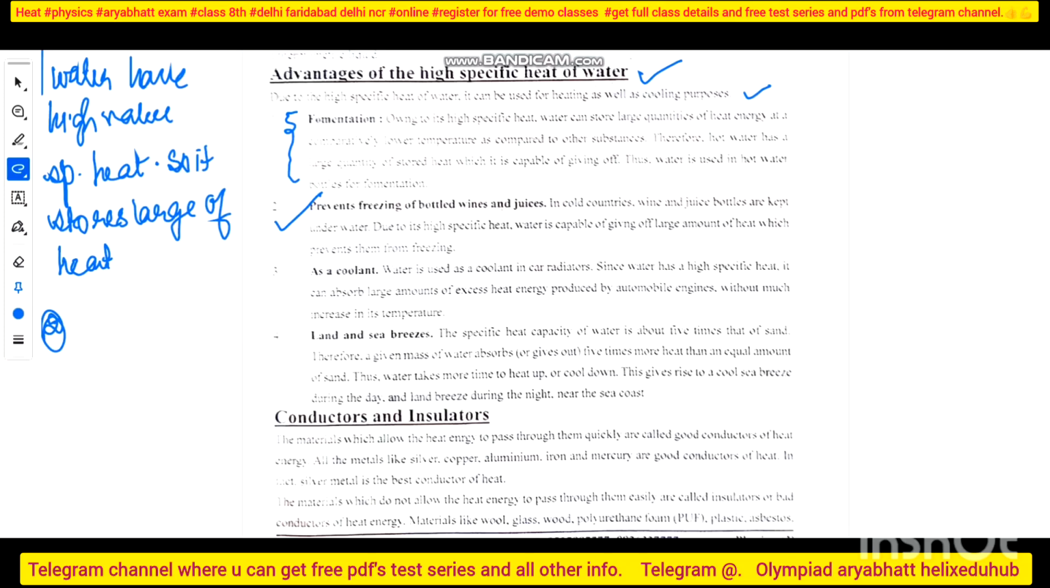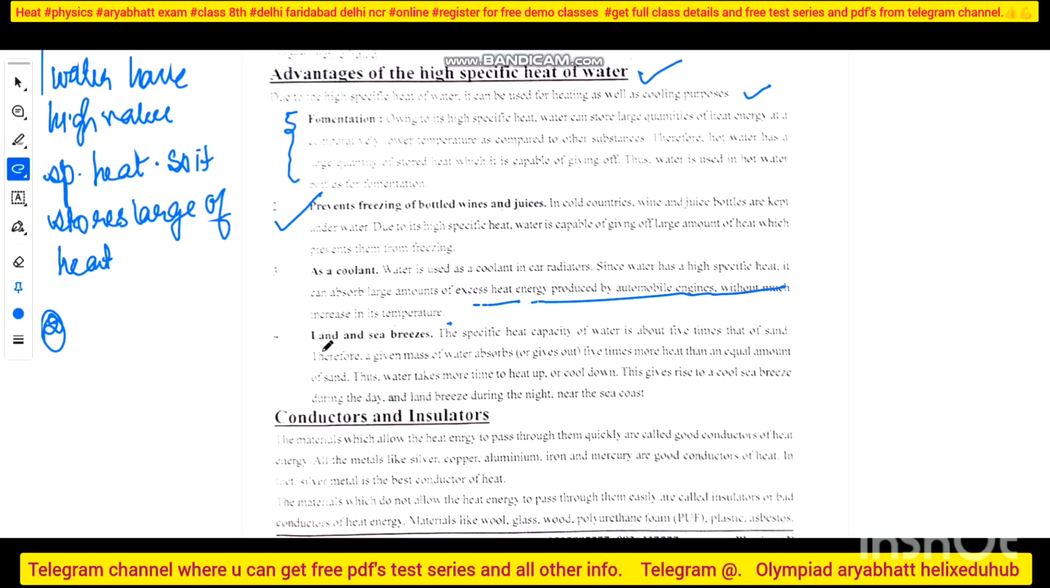Many times you see that in cars you need water, right? Why? Because in car radiators water is used as a coolant. Since water has a high specific heat, it absorbs a large amount of excess heat. So when your car gets more heated, it absorbs all that heat, without much increase in temperature, the heat energy produced by automobile engines.